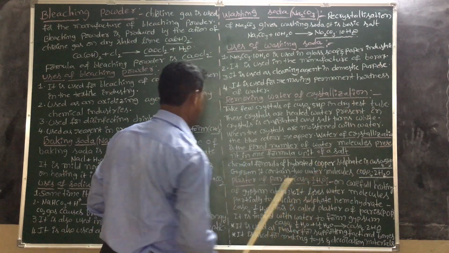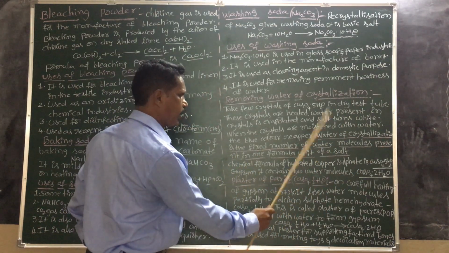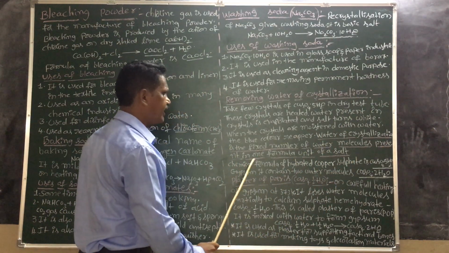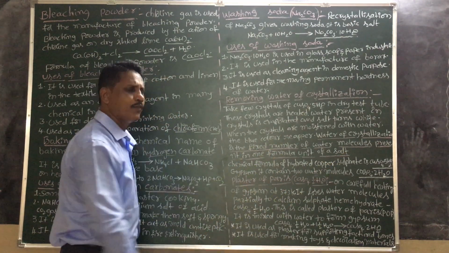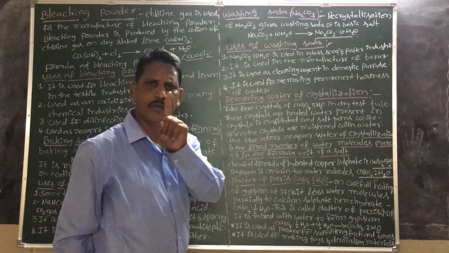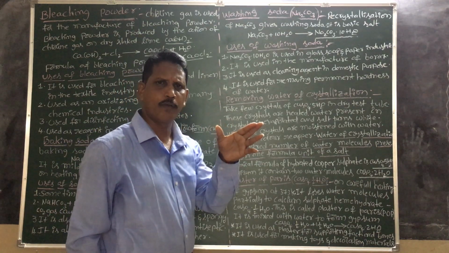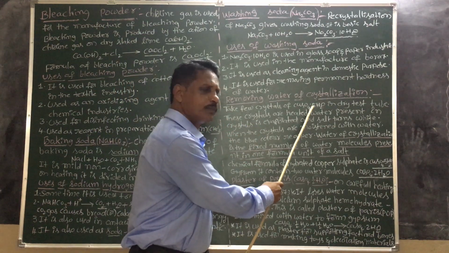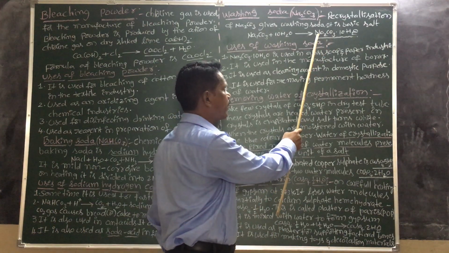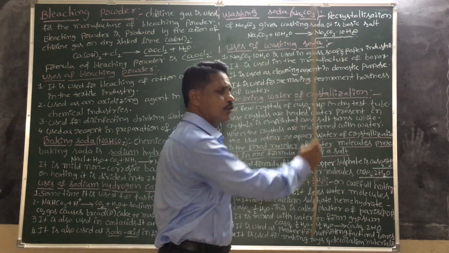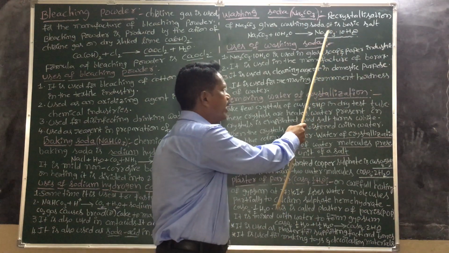Water of crystallization is the fixed number of water molecules present in one formula unit of salt. CuSO4 is one formula unit of copper sulfate salt, with 5H2O. For Na2CO3 it is 10H2O.